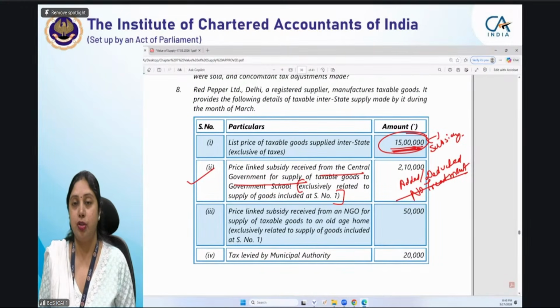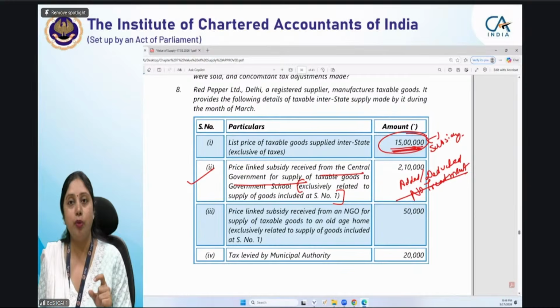In examination, there will be many items for which you do not have to treat anything. सब्सिडी का तो हमने बहुत क्लियर एग्जाम्पल देखा, जो हमें बार बार ऐसा आता है कि सब्सिडी का कोई ट्रीटमेंट ही नहीं करना. Very, very, very important. Please mark it somewhere. Please note it somewhere that you have to write the reason for that particular subsidy or that particular item. You have to give reason that why you are not treating it in your answer.